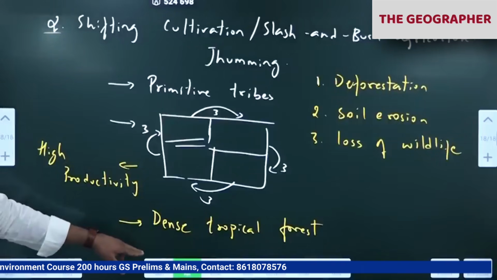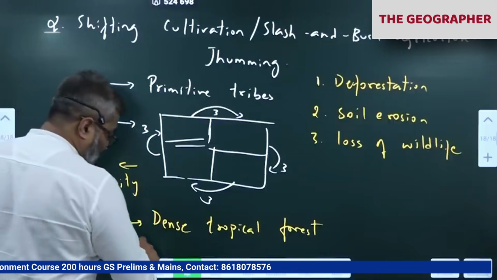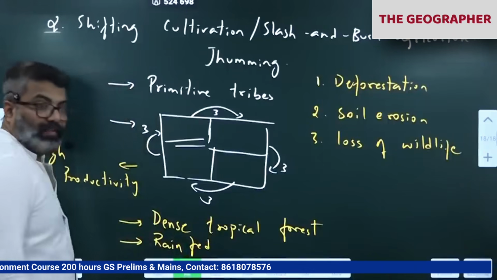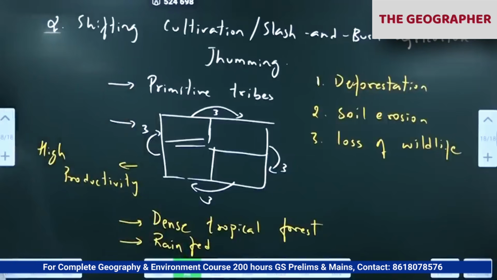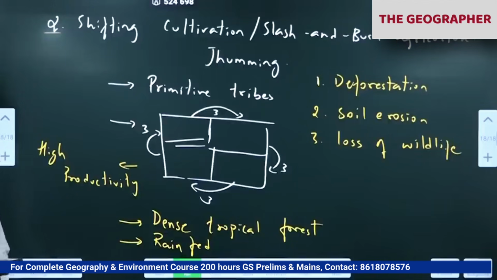They depend upon rainfall. Irrigation is not there. No irrigation. It is rain-fed agriculture. Depend upon rainfall. Notice that now. Next, check shifting cultivation in your atlas. Match it on the map.